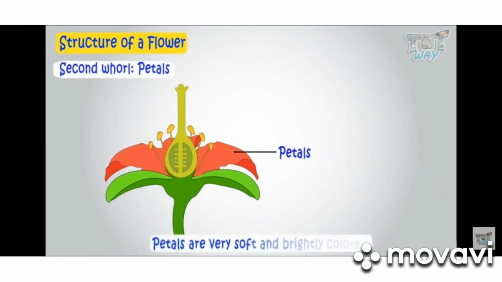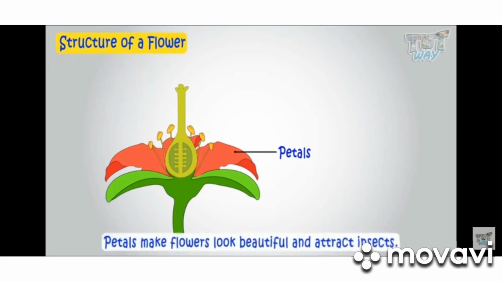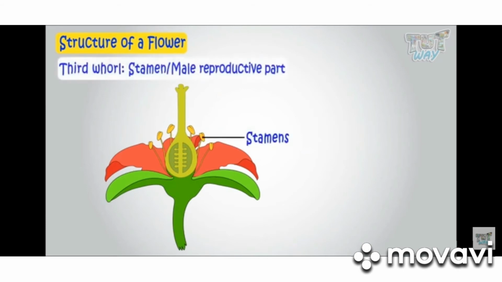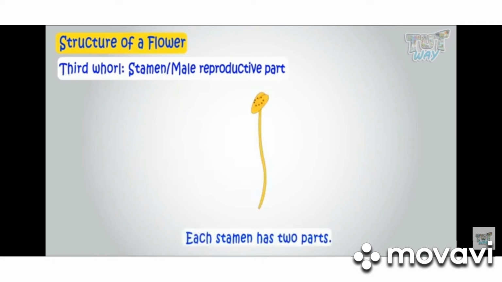Then come the petals. Petals are very soft and brightly colored, and they may be scented. There is a tiny cup which produces a sugary liquid called nectar, which attracts insects. Then comes the male reproductive part, called the stamen.